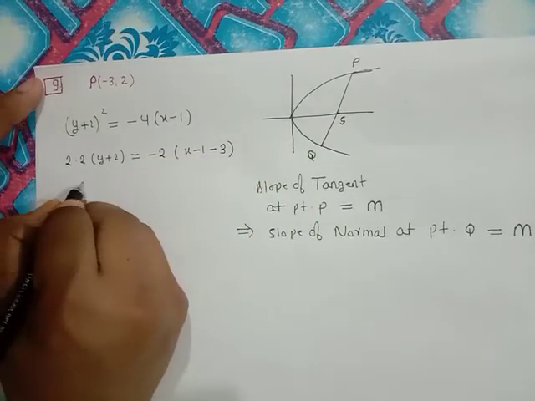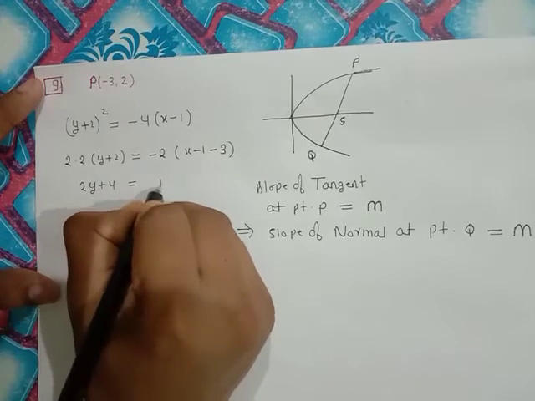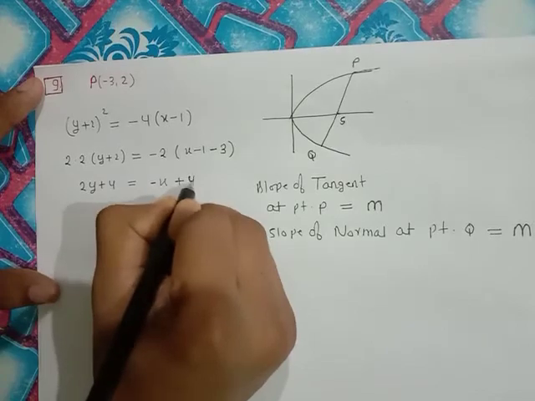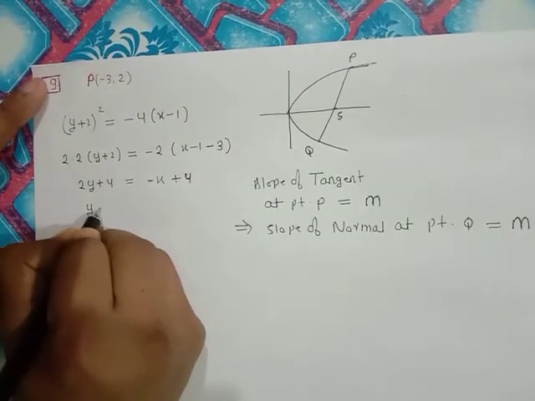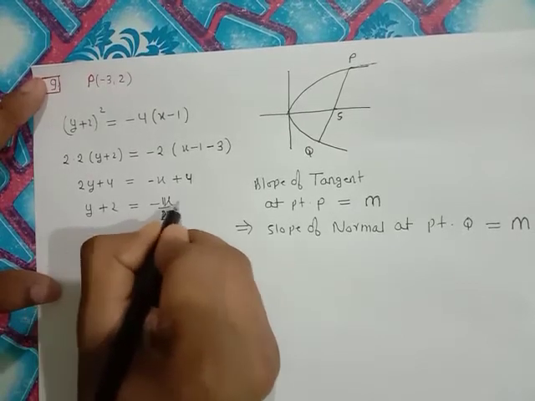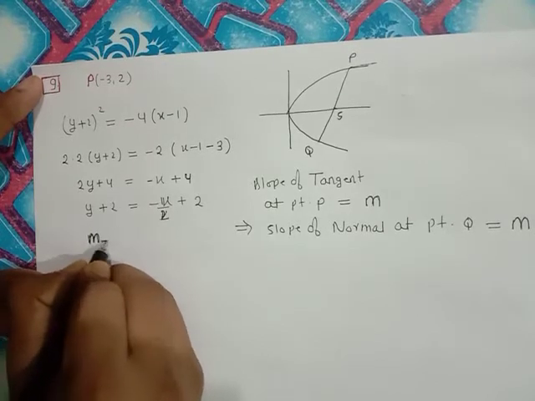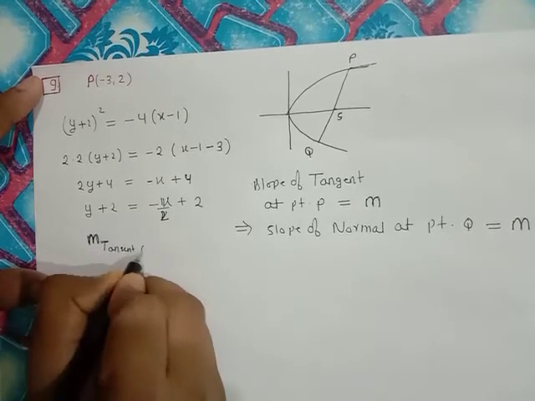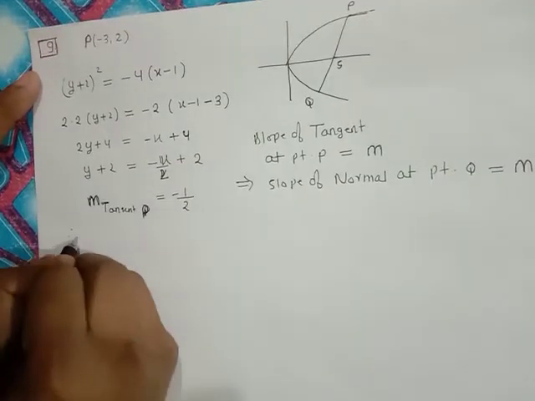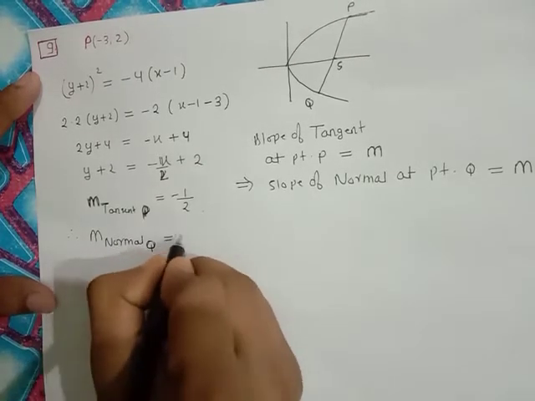So it becomes 2y plus 4 is equal to minus x plus 4... so y plus 2 is equal to minus 1 by 2 times (x plus 2). Therefore slope of tangent at P is equal to minus 1 by 2. Therefore slope of normal at point Q will also be equal to minus 1 by 2.